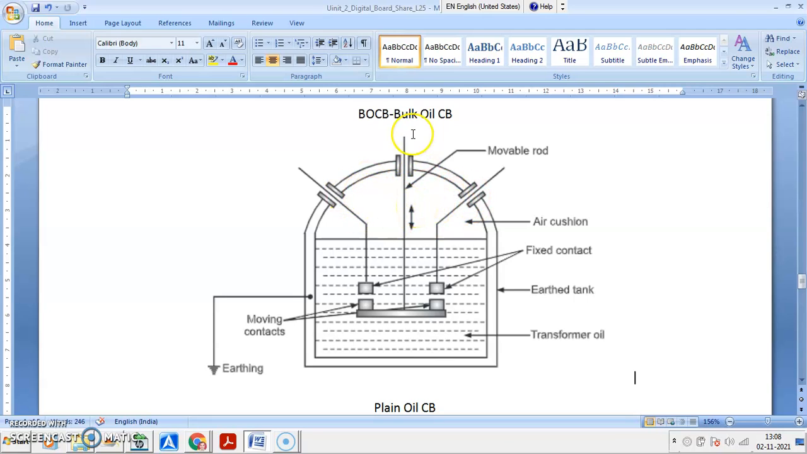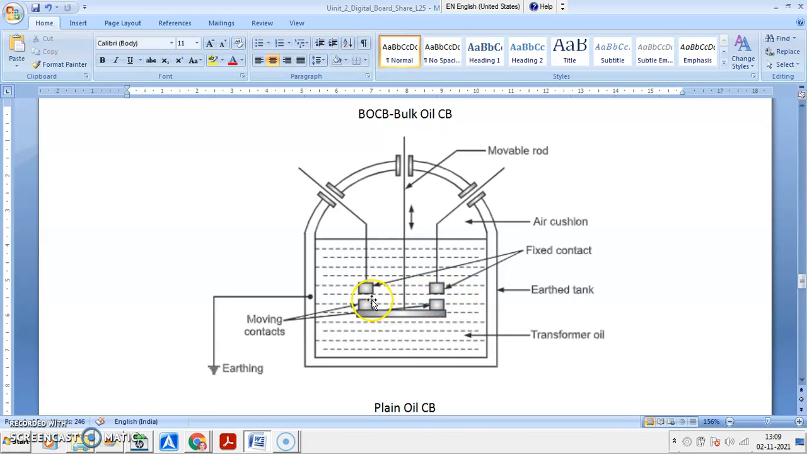This is the operating mechanism. This is the operating mechanism rod. This is the earthing provided to this, and this is the oil. So all parts you can see easily. Two contacts are provided so that you may have less transient.